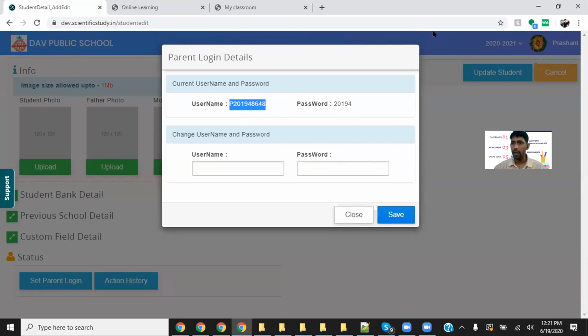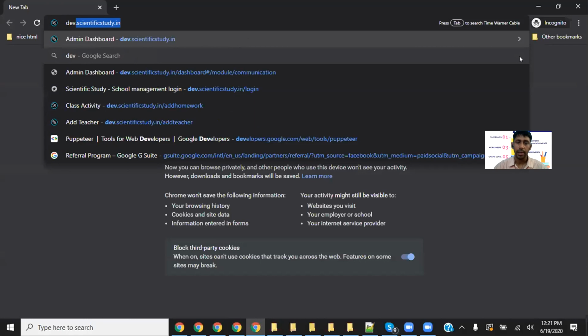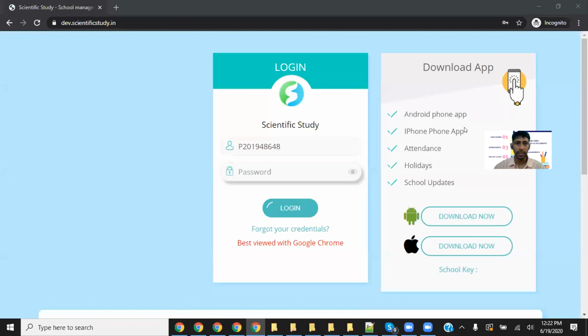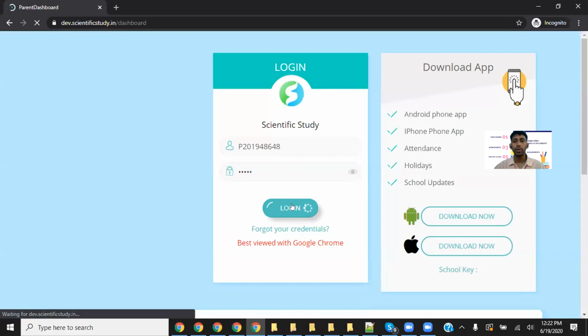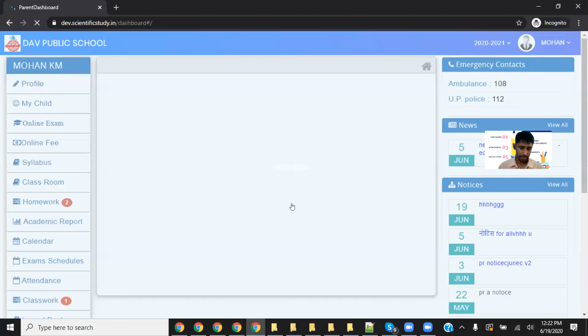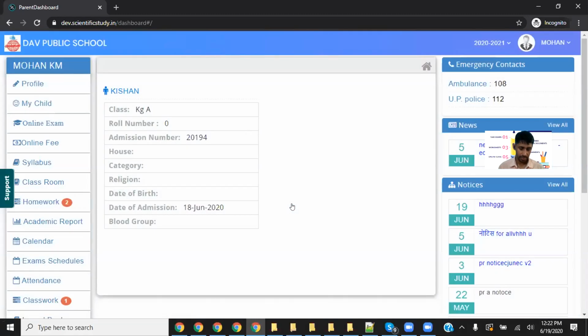Now what I will do, I will log in as a student. I will log in as a parent. And that's what your parents are going to do. Okay, I'm going to log in as a parent, and also the same thing I will do here. I'm going to share the screen of my phone app. So I think that will be easier.